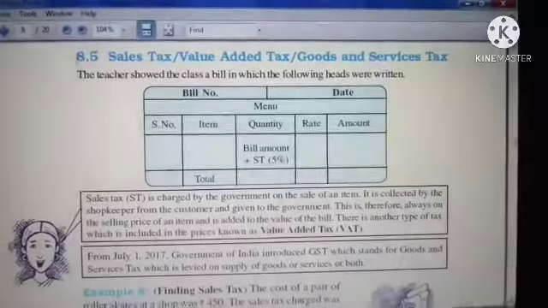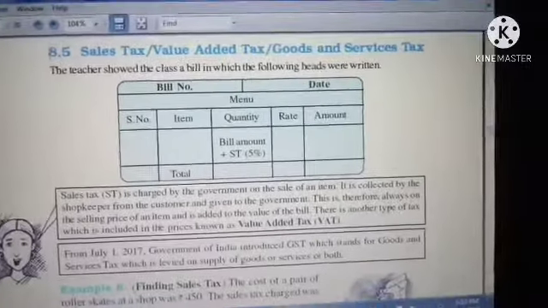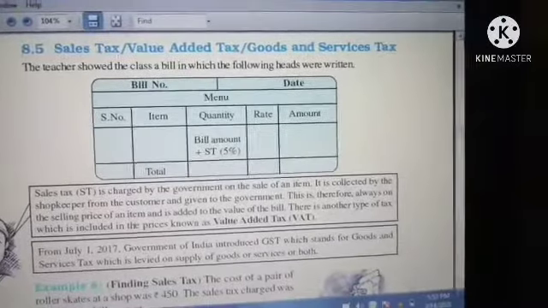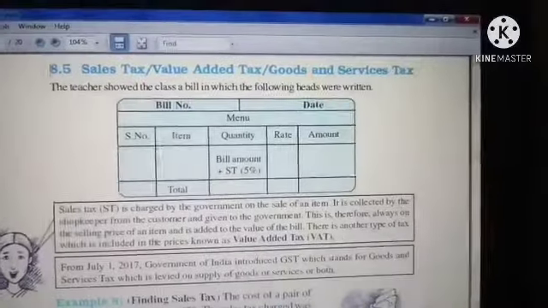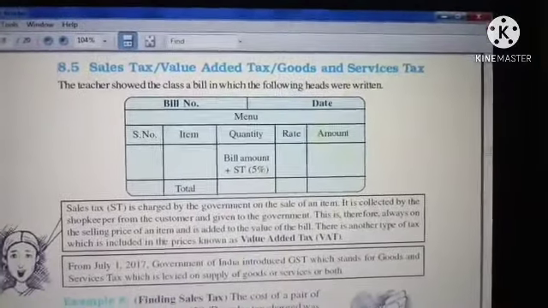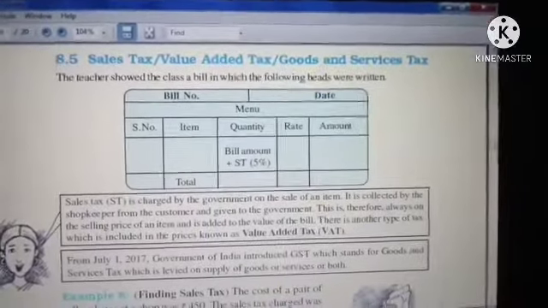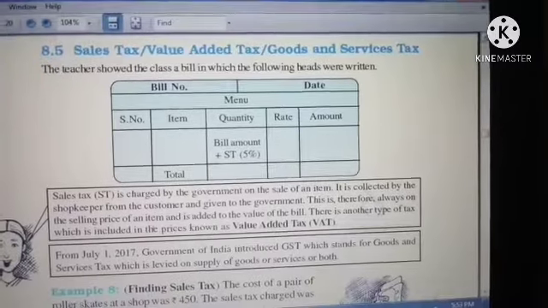Today's class, we are going to start with a new topic: sales tax, value added tax, and goods and service tax. Sales tax you have heard in many places. Some of your parents will be doing business, so you have heard about sales tax, value added tax, VAT.